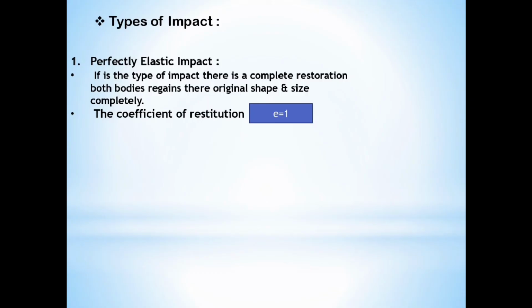Perfectly elastic impact. In this type of impact, there is a complete restoration. Both bodies regain their original shape and size completely. It is called perfectly elastic impact. The coefficient of restitution e is equal to 1.